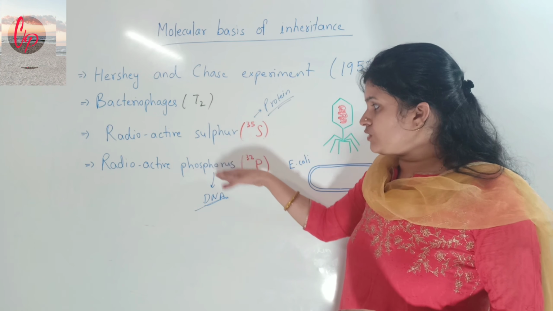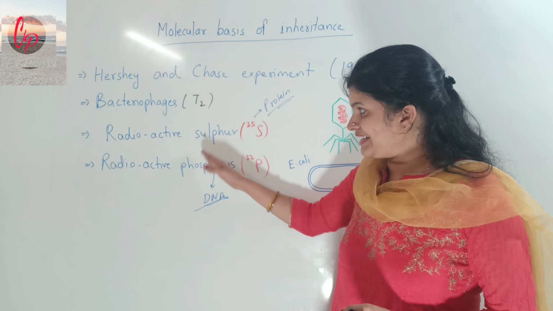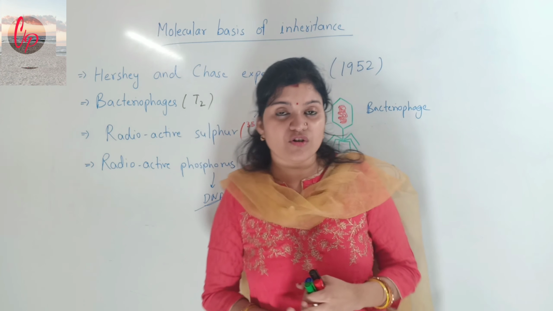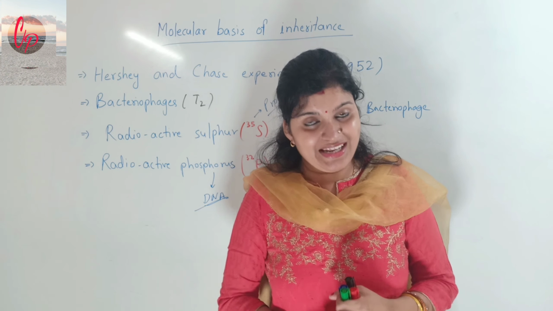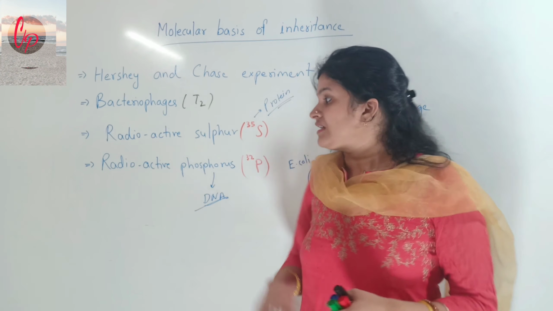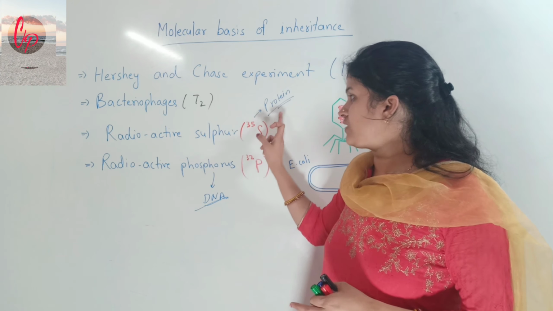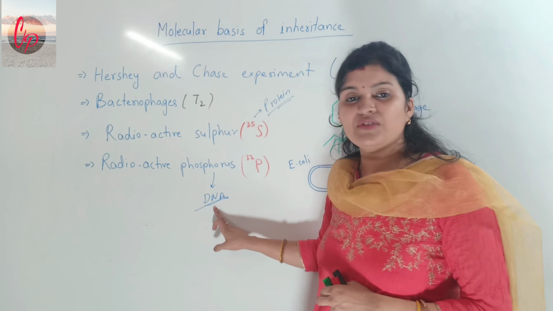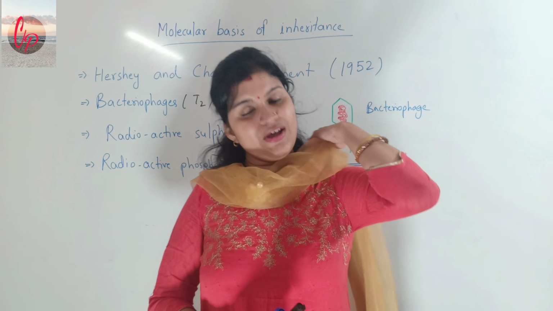After this growth is complete in the two different media, we will have two different types of bacteriophages. One group will have radioactive DNA, and the other group will have radioactive protein. The bacteriophages which have grown in the sulfur medium will have radioactive protein, and those which have grown in the phosphorus medium will have radioactive DNA. Okay, so up to here I think you have understood.